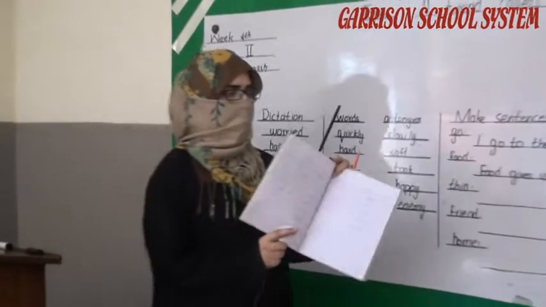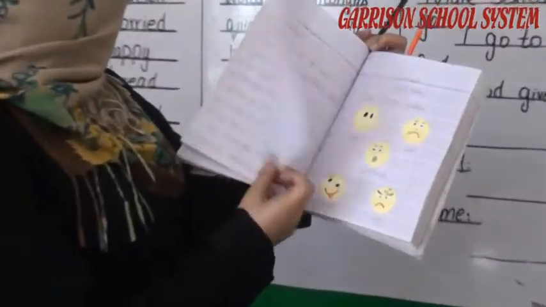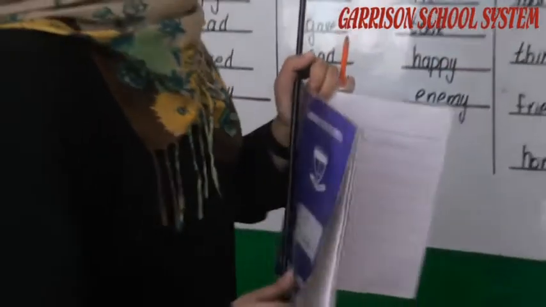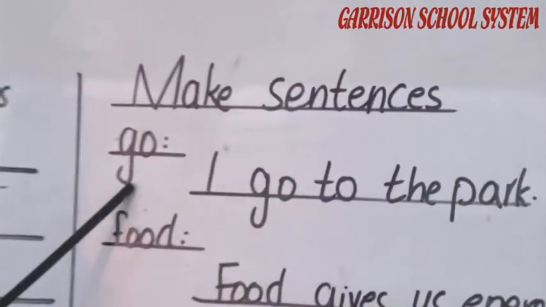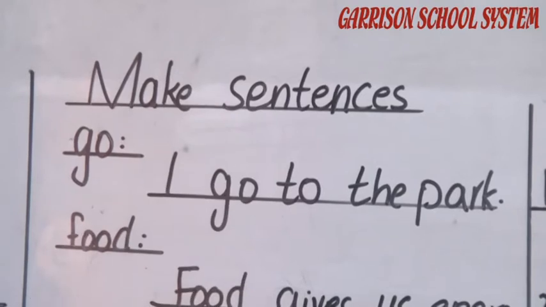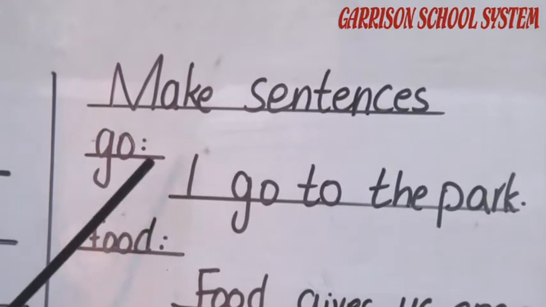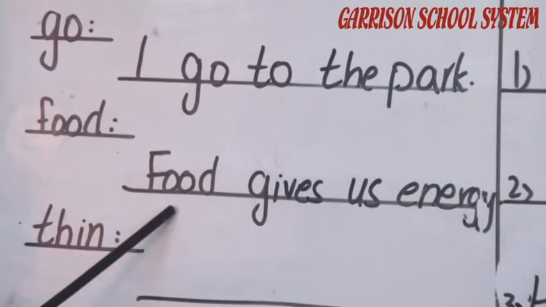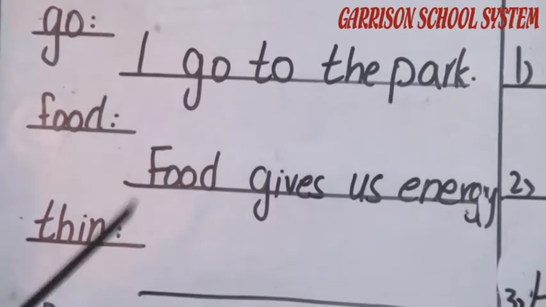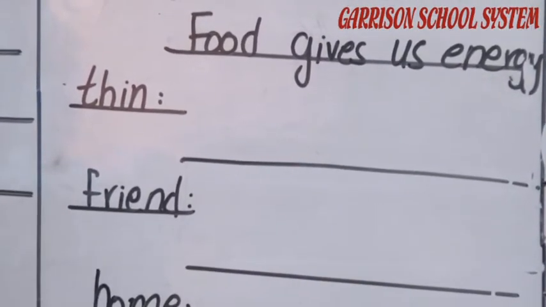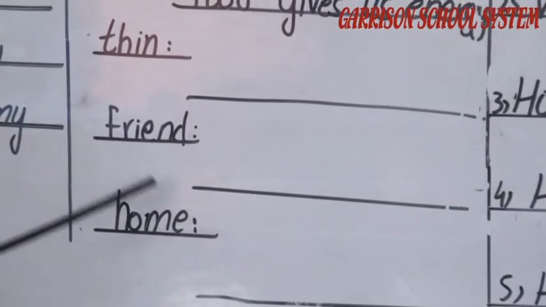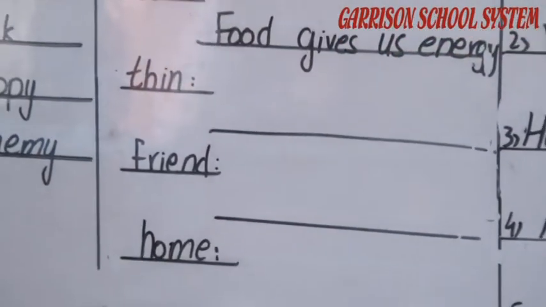Now, the next task on your notebook is to make sentences. Activity number 3. Make sentences. First word is go. And these are all the sentences. Go is the word. I go to the park. Next the word is food. The sentence is food gives us energy. The next 3 words I am giving you and you have to make sentences of these 3 words: thin, friend and home. These are all about make sentences.